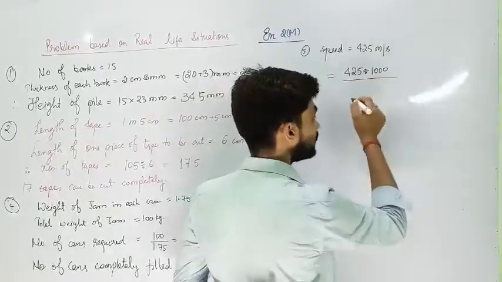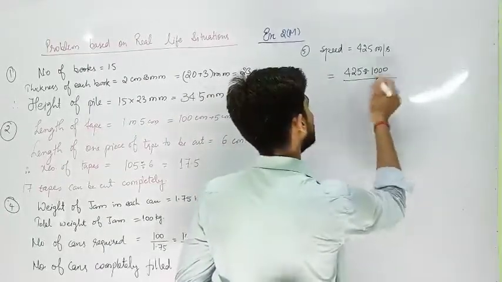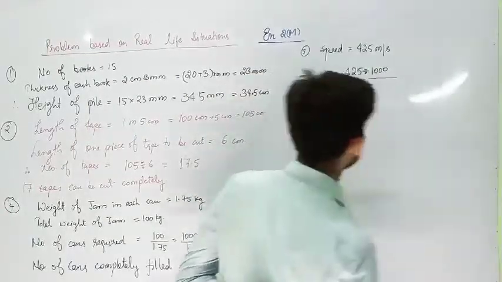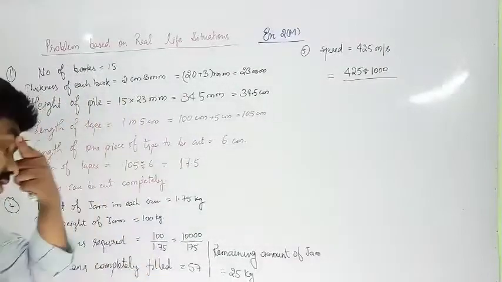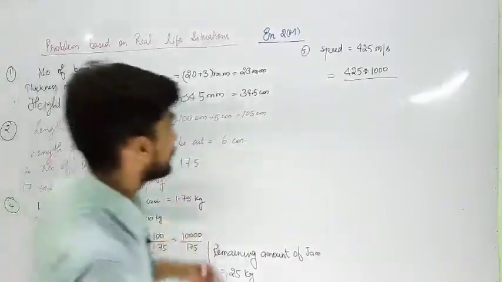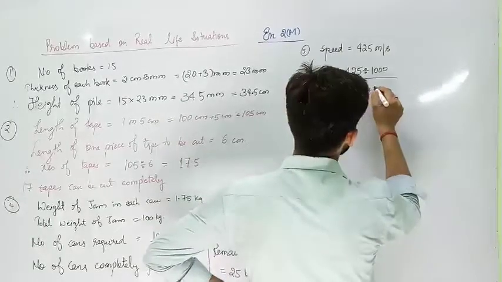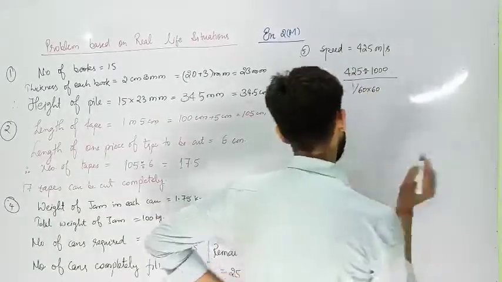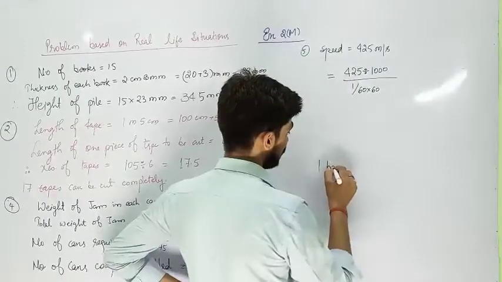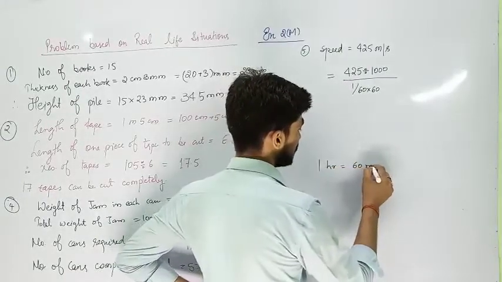Now 1 second means hour. So the 1 divided by 425 divided by 1000, and 1 divided by 60 into 60. Why? See here, 1 hour contains 60 minutes.